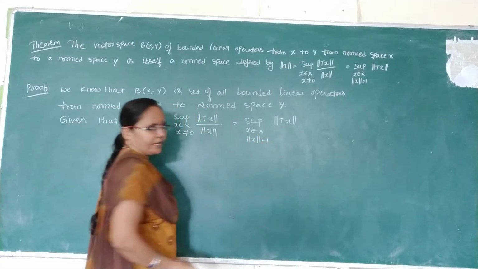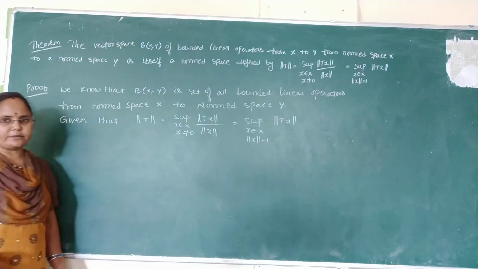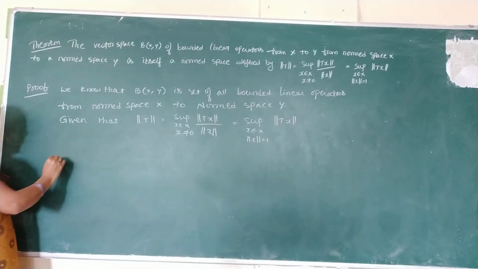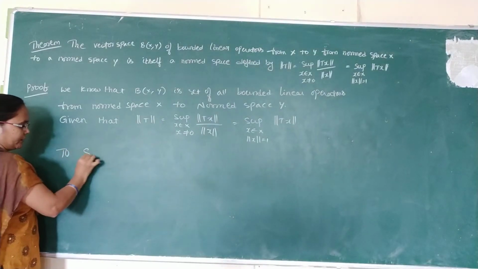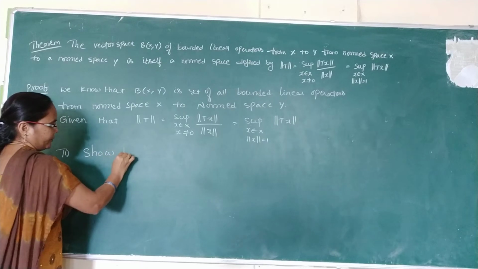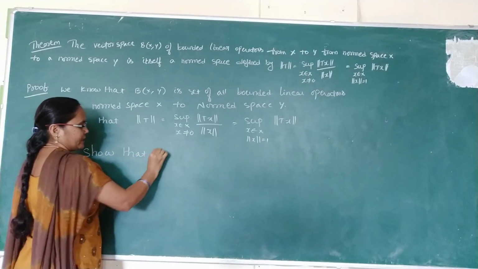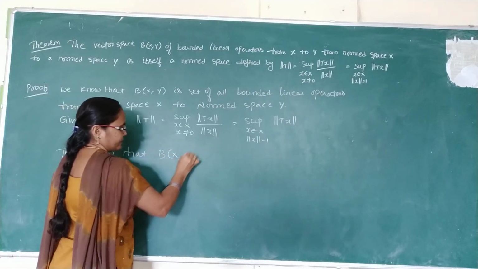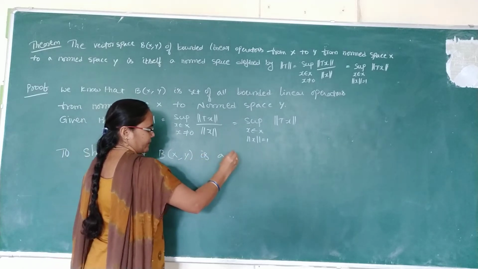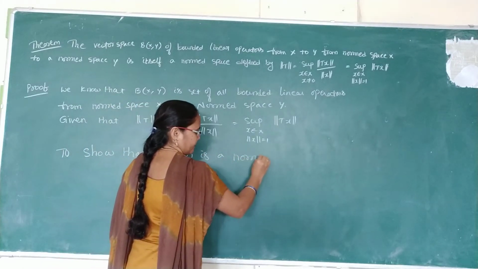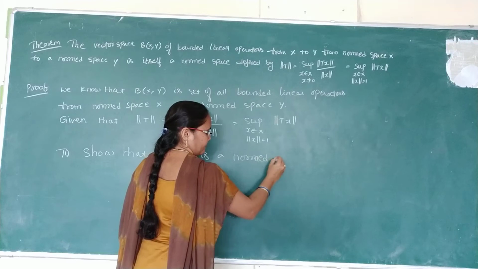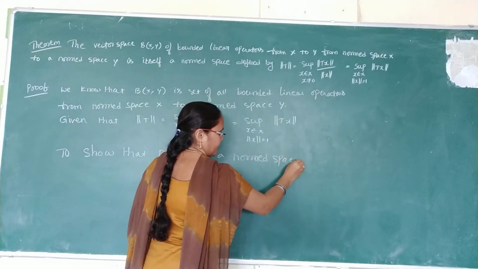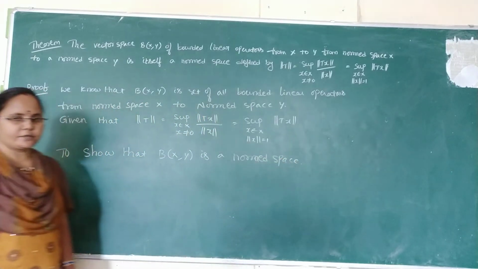When the denominator is not specified, at that time we have to write norm x is equal to 1. Now what we have to show is that B of X comma Y is a normed space.